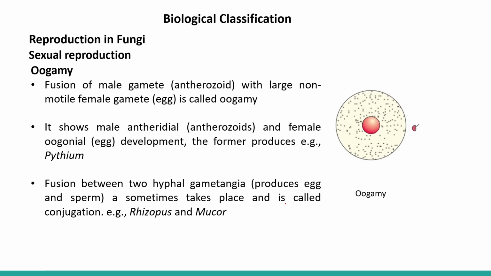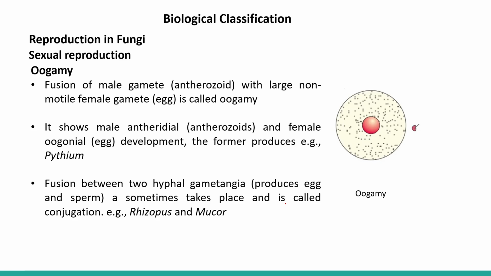This is seen, for example, in the case of Pythium. Fusion between two hyphal gametangia produces egg and sperm, which sometimes takes place, and it is called conjugation in the case of Rhizopus and Mucor. So there are two different types of oogamy. First, the male produces antherozoids and egg development takes place. In the second case, the hyphal gametangia produce egg and sperm.